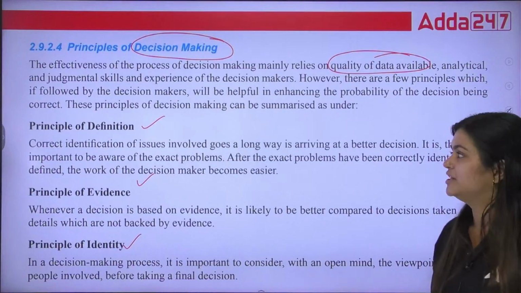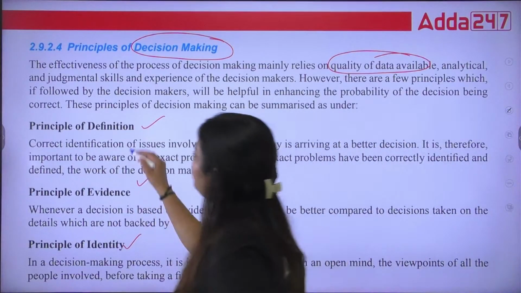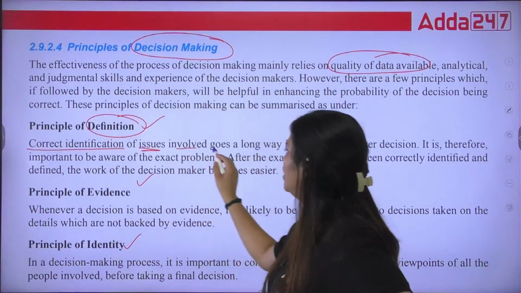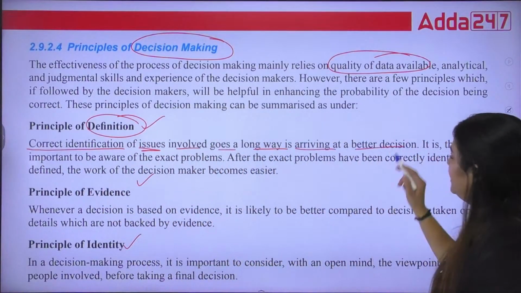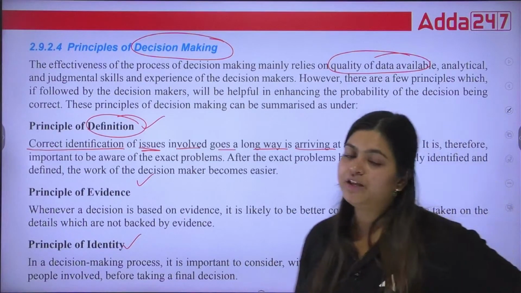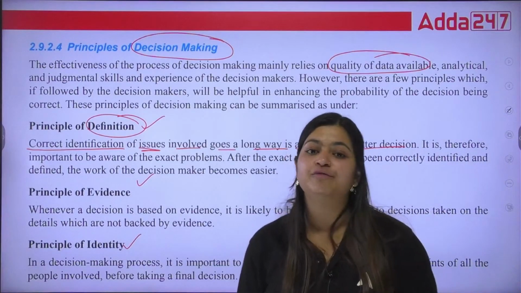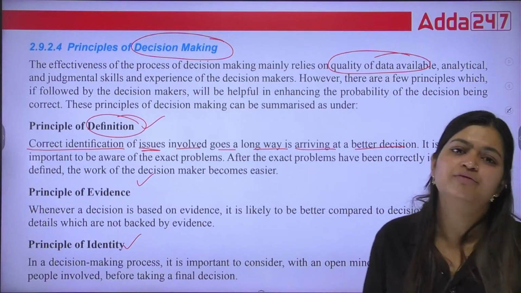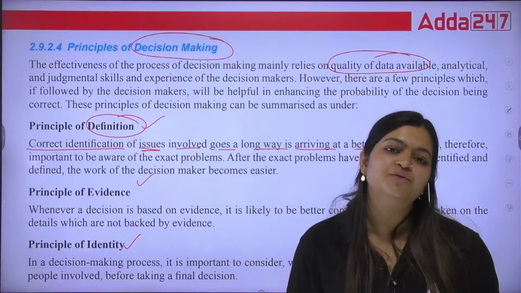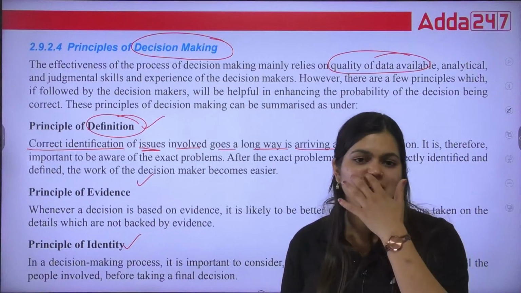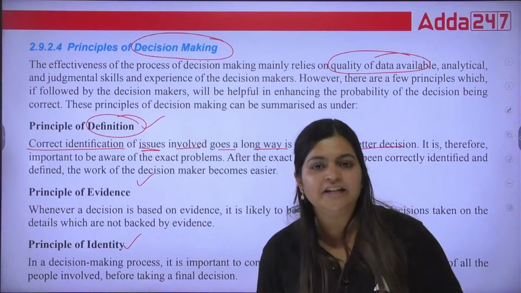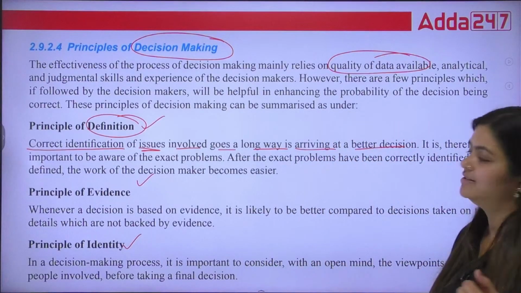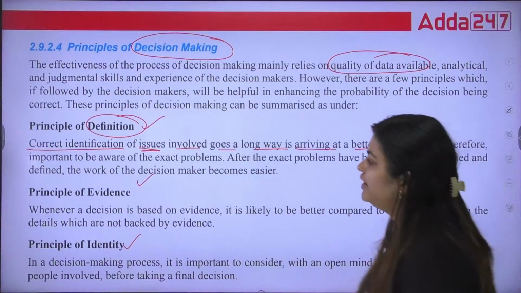So there are three principles. The first one is the principle of definition. Here, correct identification of the issues involved goes a long way toward arriving at better decisions. What we are doing is trying to identify the correct issues. What are the real issues we can face? What are the problems we can face? Not directly relying on anyone's word, we are identifying it. What issues can we see there? That is the principle of definition.